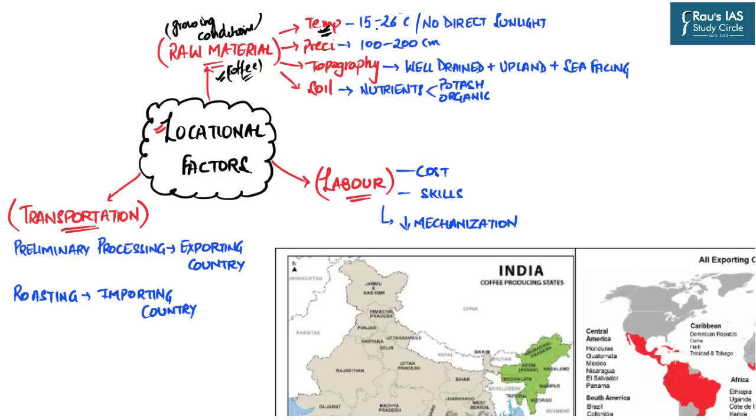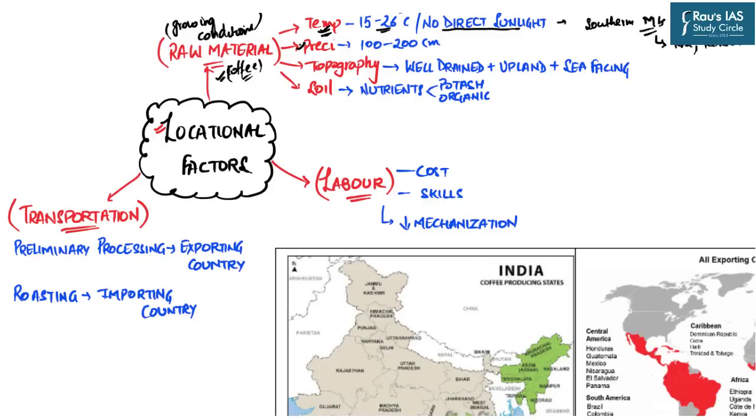On an average, 15 degrees Celsius to 26 degrees Celsius is a good temperature range for the coffee plantation. Moreover, the areas should be located such that there is no direct sunlight on the coffee plant. So the areas which can be favorable are, for example, the southern slopes of the hills, for example, mountains. And because of this temperature range and no direct sunlight, India's peninsular area, for example, certain areas of Karnataka as well as Kerala are well known for coffee production.